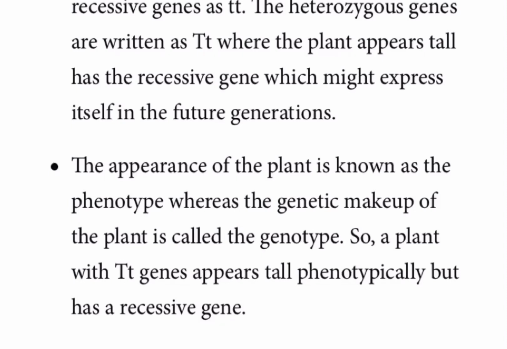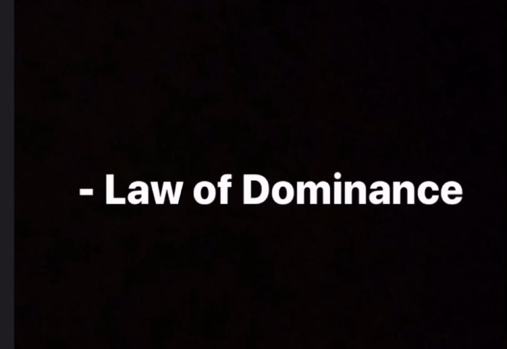The appearance of the plant is known as phenotype, and the genetic makeup is known as the genotype. Some very important terms are genotype, phenotype, F1, F2, alleles. We must be clear with these basic terms. So now Mendel's law of inheritance has three laws.